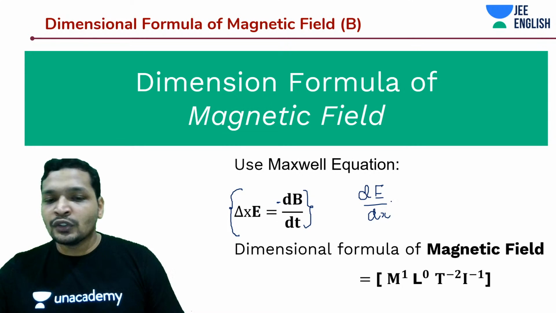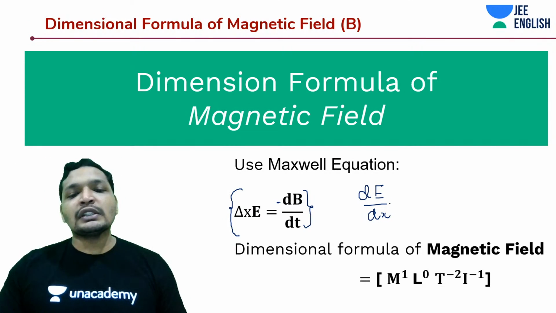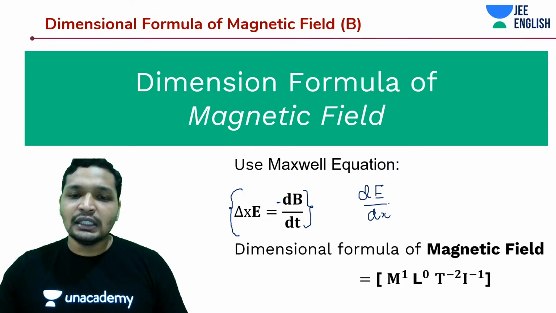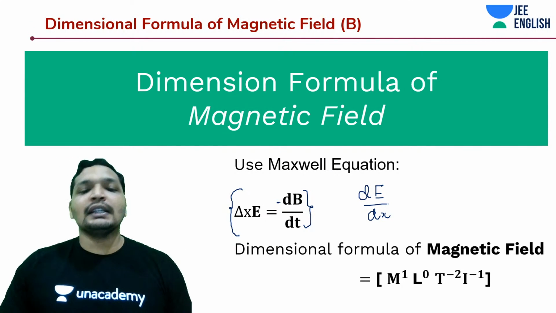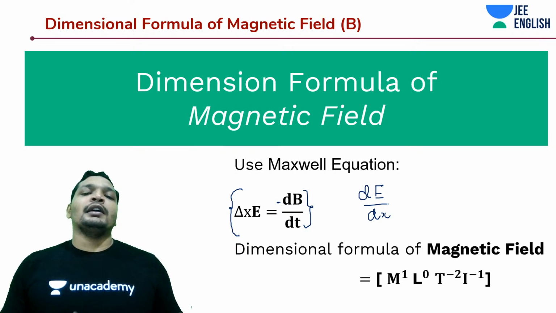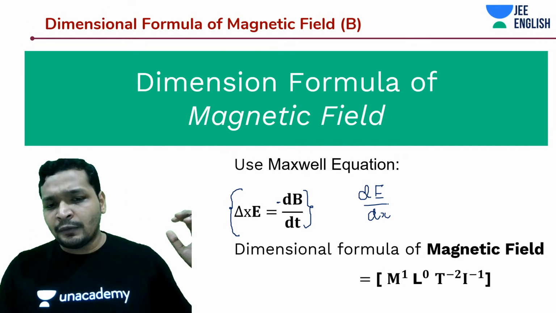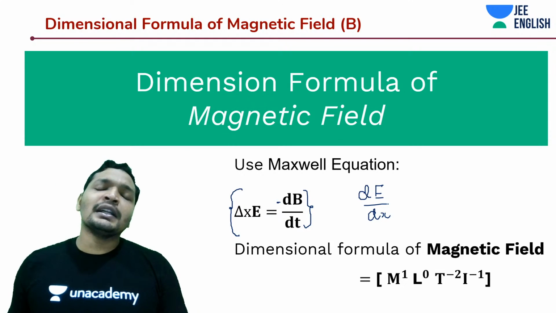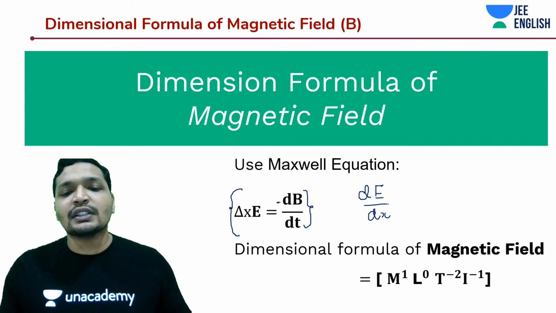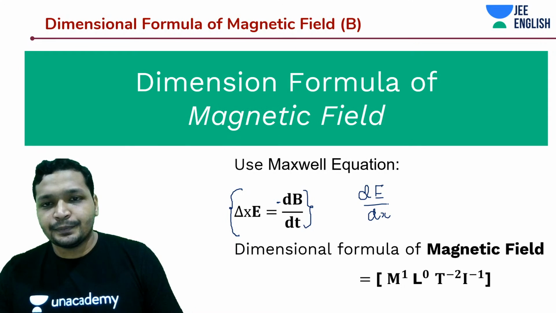So this is another way of doing it. It's a very interesting formula, guys. I'll just introduce you to something if you're totally new to it: changing electric fields produce magnetic fields, and similarly changing magnetic fields produce electric fields. Okay.